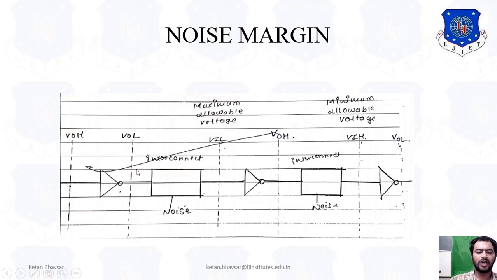So suppose the output here is 0 for this particular inverter, and because of the noise it increases and goes to 0.2, suppose. So it is almost VIL, but it is below the threshold value, so definitely you are getting the output VOH, because this inverter will work ideally if the input is greater than 0.5 in terms of the digital range 0 to 1.